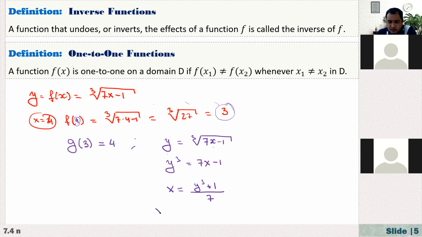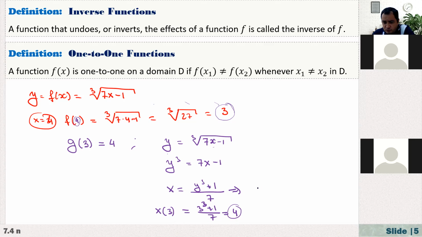So now if you substitute, for example, 3 for y, here we have 3 cubed plus 1 over 7, which is equal to 4. So this function is called the inverse of the original function because it is just undoing whatever this function does.